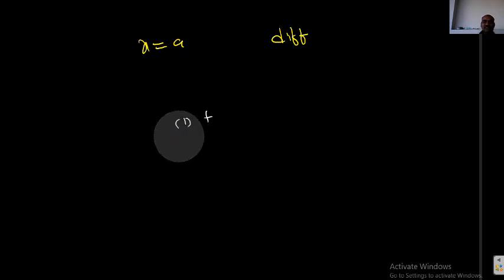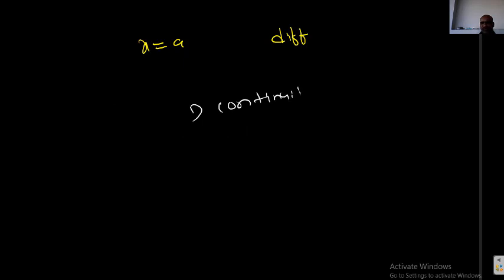Okay students, what is the meaning? At x equal to a, we want to check the differentiability. What should we do? First of all, we need to check the continuity, and after that the differentiability. To check continuity, we should find f(a), f(a minus) and f(a plus), all three, then I can say it is continuous.